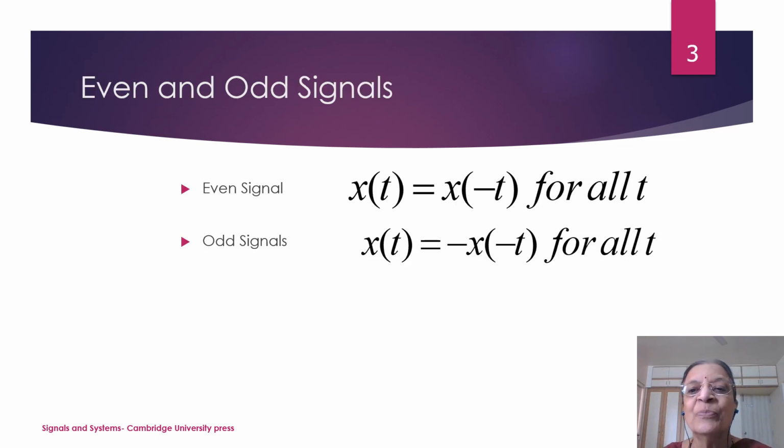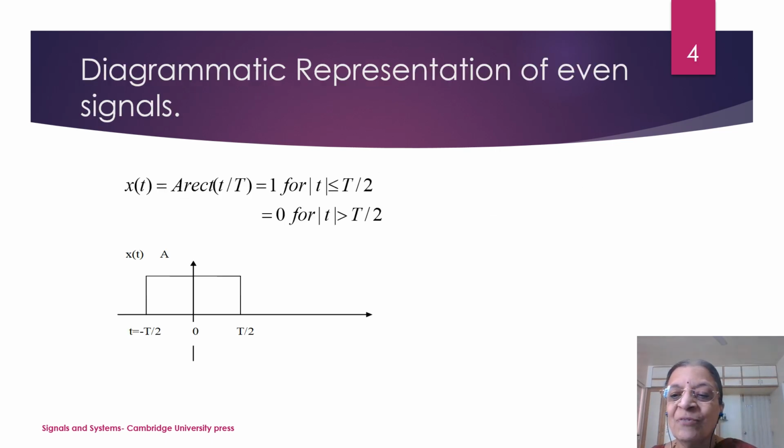The signal is said to be even if it has even symmetry. That means the signal existing for negative values of t is the same as that existing for positive values of t. So this is for the even signal. Consider a rect signal, wherein it is equal to 1 between 0 to T by 2 and it is equal to 1 again between 0 to minus T by 2.